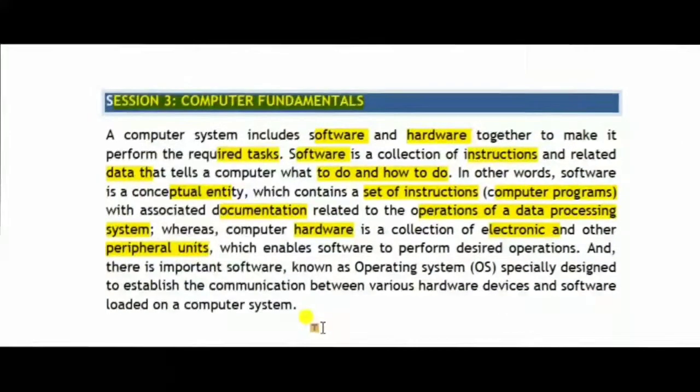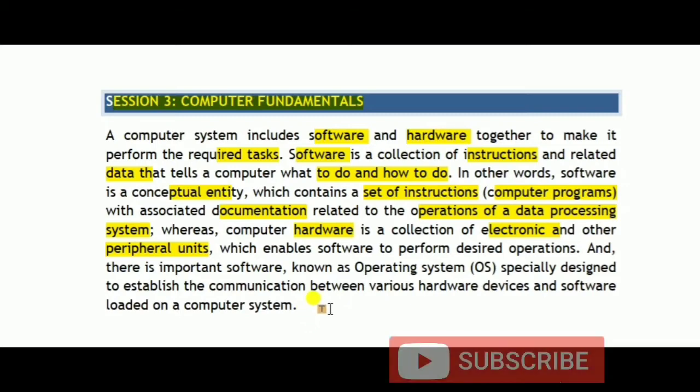Apart from hardware and software, there is one type of software which is also very important, that is called the operating system. It is the major part of the computer system. If the operating system is halted or damaged, then we cannot operate the computer. The main work of the operating system is to establish communication between the hardware devices and the software in the computer system.